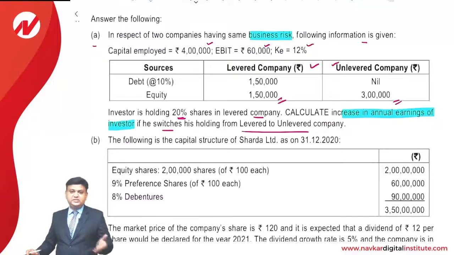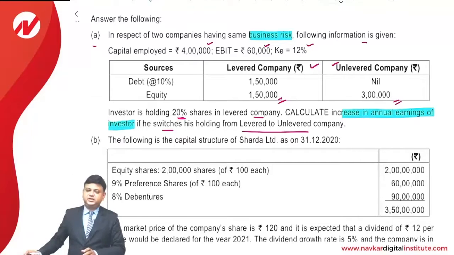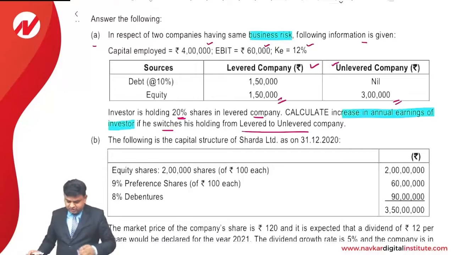So first of all, let us make the calculation of the value of the equity and value of the firm, and based on that, we'll make the calculation of the answer. Let us first calculate the value of the firm. Dear students, over here, we have been provided with the information about the operating income. Interest information is also provided to us. And with that, we can compute the earning before taxes.